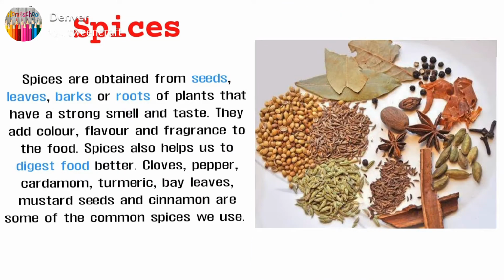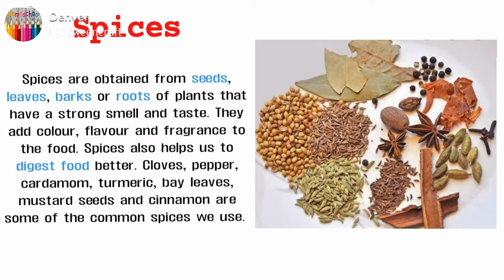So now, to give flavor and color to our food, a different group is added, that are spices. Spices are obtained from seeds, leaves, barks or roots of plants that have a strong smell and taste. Spices are necessary in our diet because this helps to digest our food better.